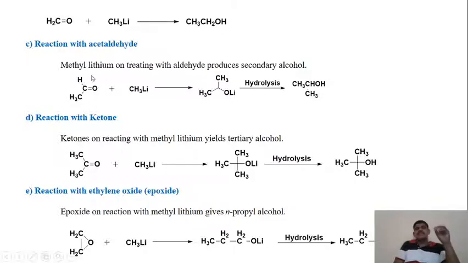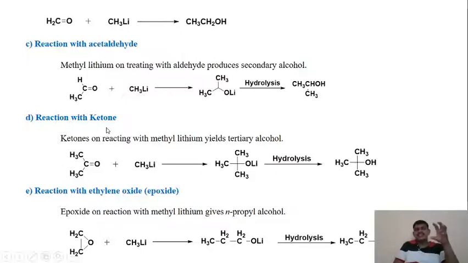Methyl lithium on treating with an aldehyde other than formaldehyde produces a secondary alcohol. The example is acetaldehyde reacting with methyl lithium to give us this adduct, and this adduct on hydrolysis provides us the secondary alcohol, that is isopropanol, or 2-propanol. The next reaction is the reaction with a ketone, as we have seen in the Grignard reagent.